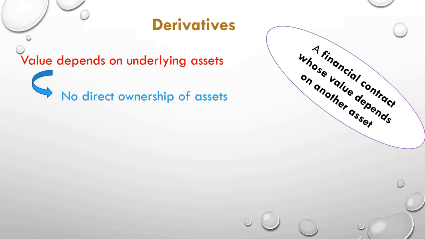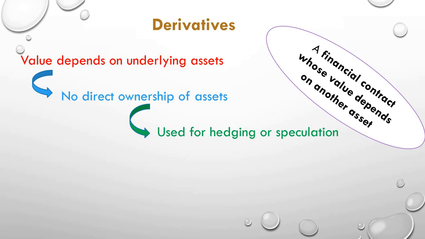But you don't own the hotel. You are not purchasing the hotel. You just have a right to stay in it for a particular period of time. Similarly, whenever you purchase a derivative, you don't own the commodity. Only a contract is linked to it.